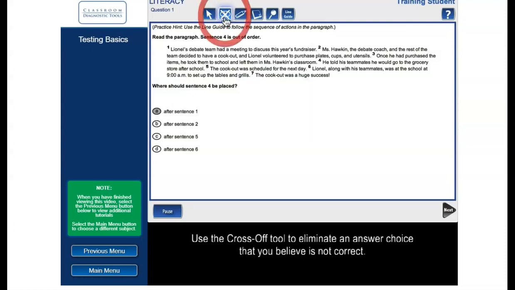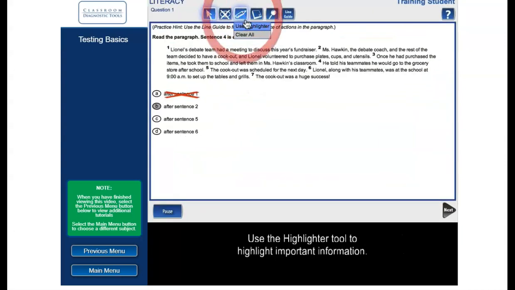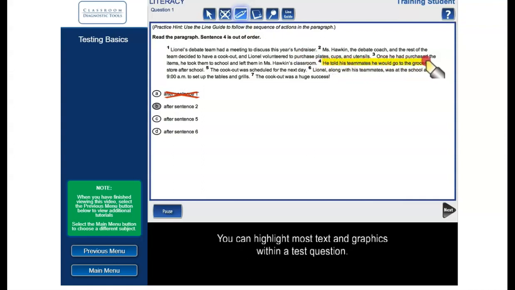Use the Cross-Off tool to eliminate an answer choice that you believe is not correct. Note, in order to answer the question, you must select one of the answer choices using the pointer tool. Use the Highlighter tool to highlight important information. You can highlight most text and graphics within a test question. Remove all highlighting by selecting Clear All from the menu.